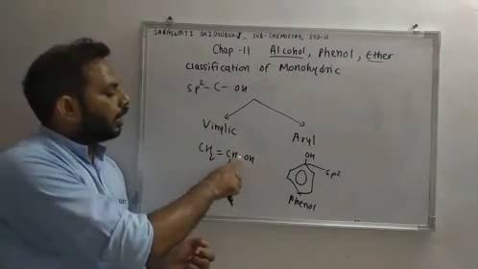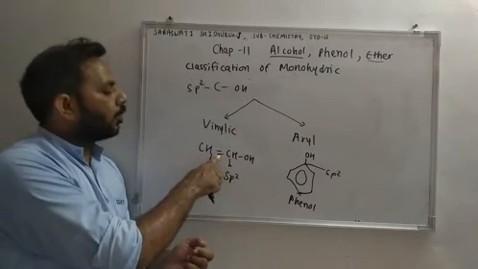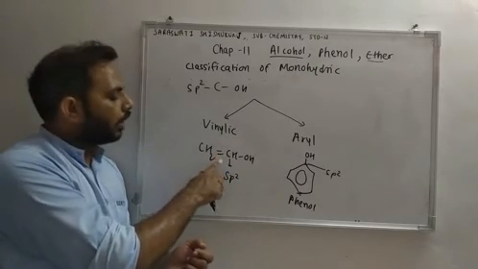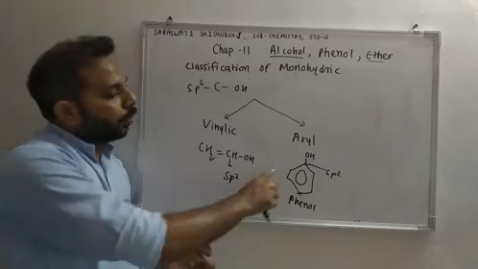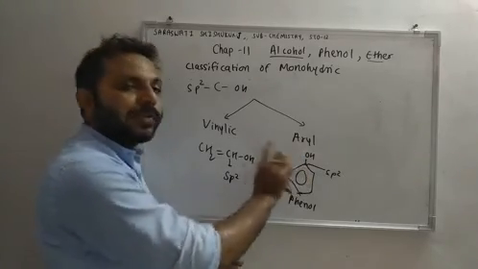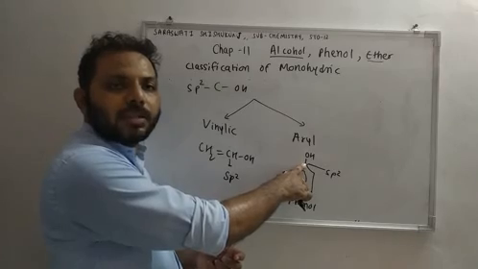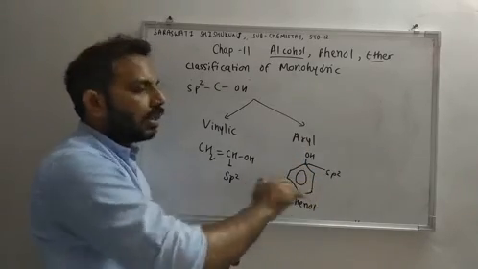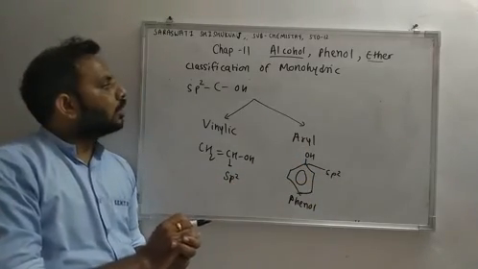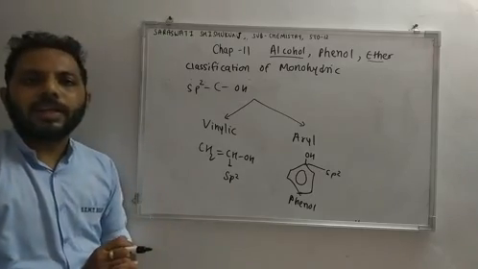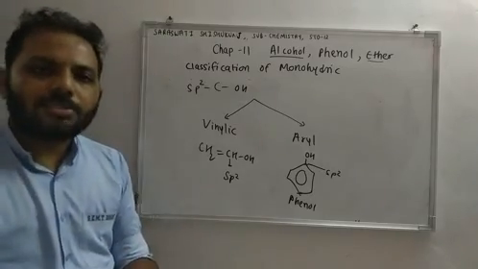If OH group containing carbon is having sp2 hybridization, which means it is double bonded, then that is vinylic. If OH group is directly associated with benzene, and as we know, the hybridization of carbon of benzene is sp2, then that is known as aryl. So this is classification of monohydric alcohol based on hybridization. Okay.